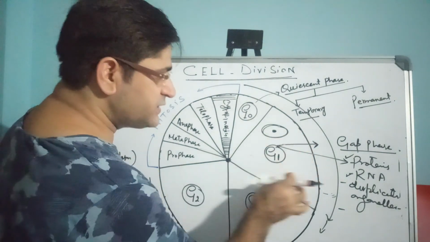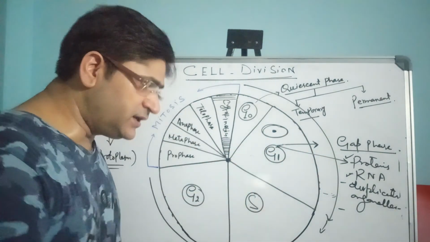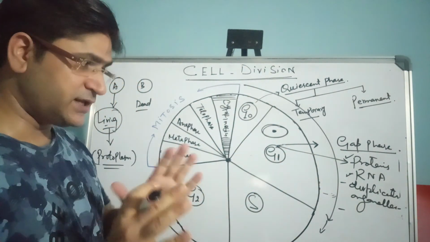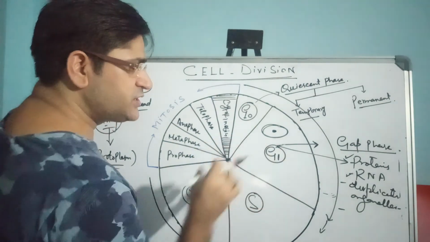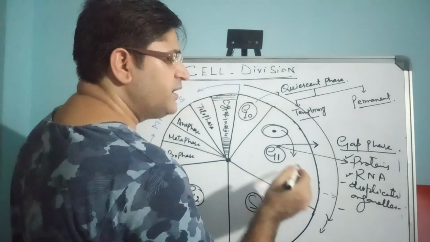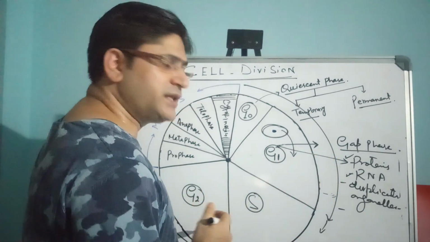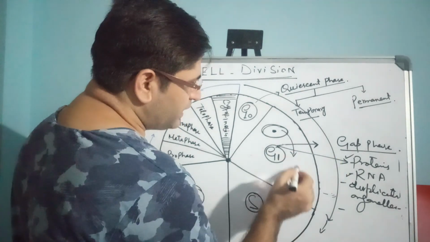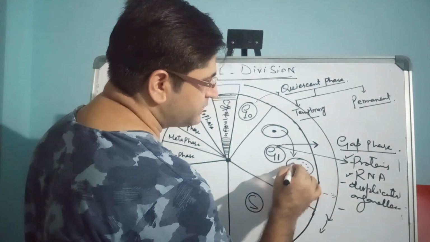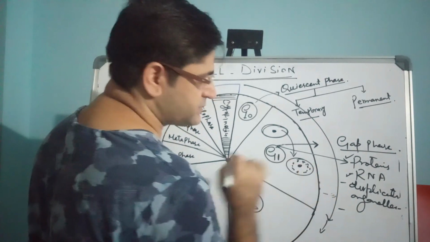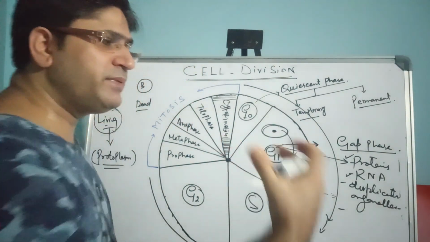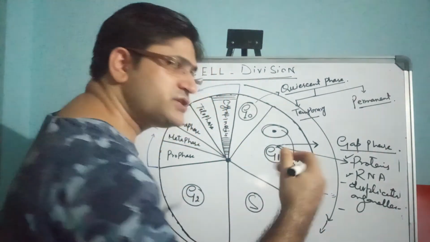Later I will tell you the question which was based on this phase. Now remember, in this G1 phase, there are two conditions. On one side, the cell has synthesized all the necessary proteins and RNAs, and has become full-fledged to proliferate.